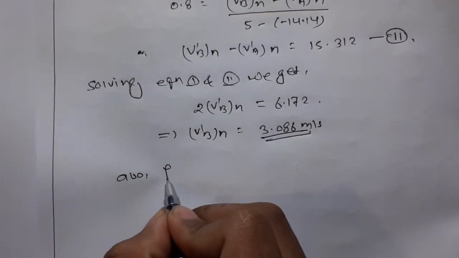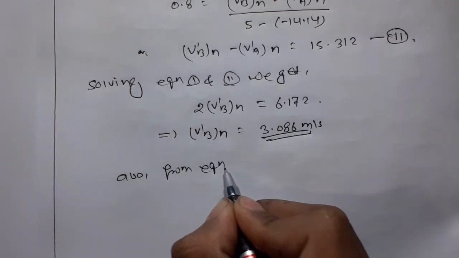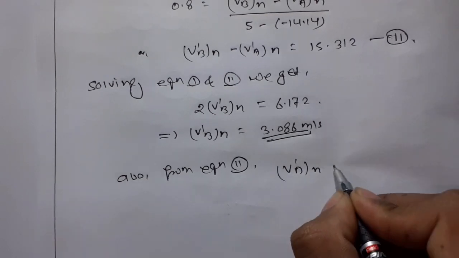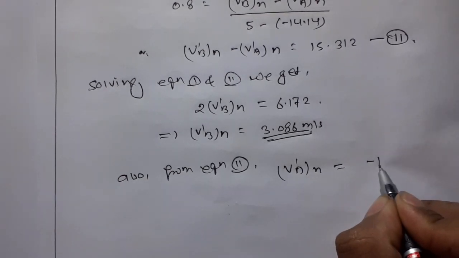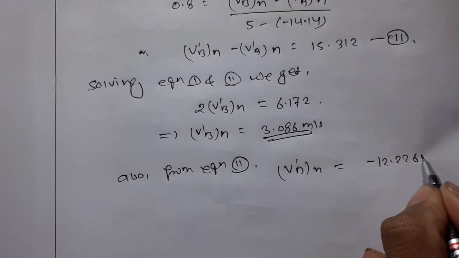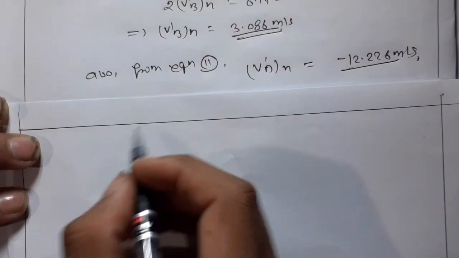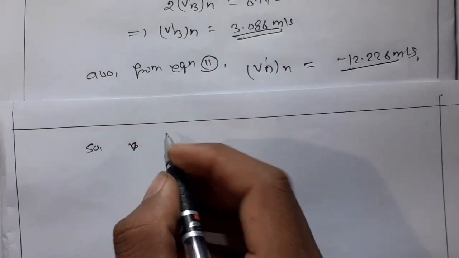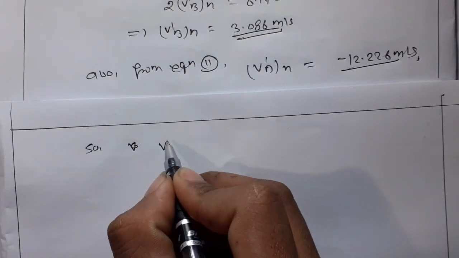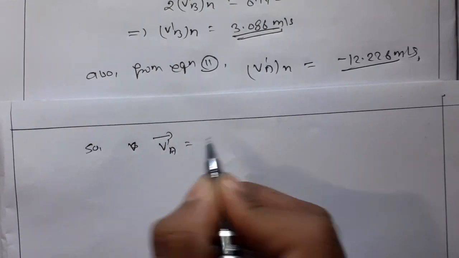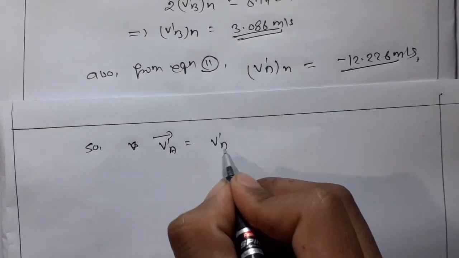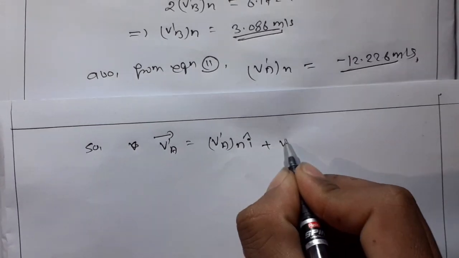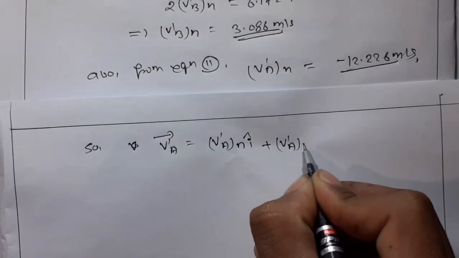Also, from equation 2, we get the value of v'AN as minus 12.226 meters per second. So the final velocity of ball A is v'A is v'AN i plus v'AT j.